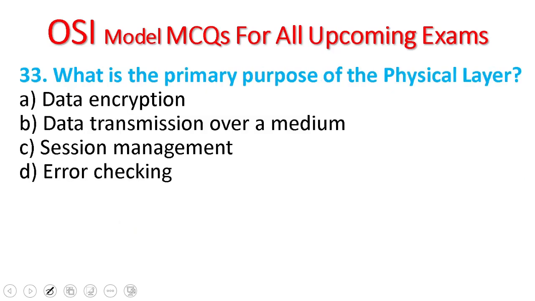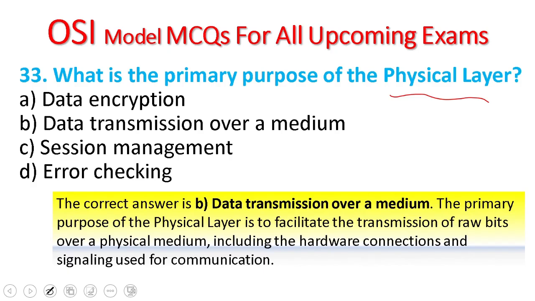33. What is the primary purpose of the physical layer? The purpose of the physical layer is data transmission over the medium, which is B. The primary purpose of this layer is to facilitate the transmission of raw bits over the physical medium, including hardware connection and signaling used for communications, the bits and signals.